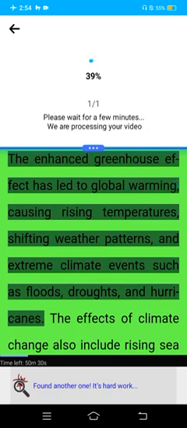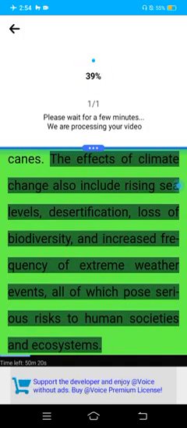The enhanced greenhouse effect has led to global warming, causing rising temperatures, shifting weather patterns, and extreme climate events such as floods, droughts, and hurricanes. The effects of climate change also include rising sea levels, desertification, loss of biodiversity, and increased frequency of extreme weather events, all of which pose serious risks to human societies and ecosystems.